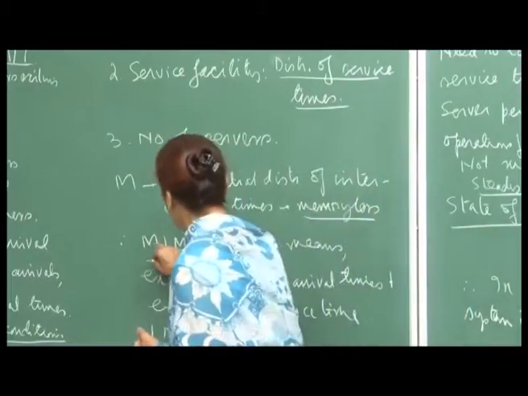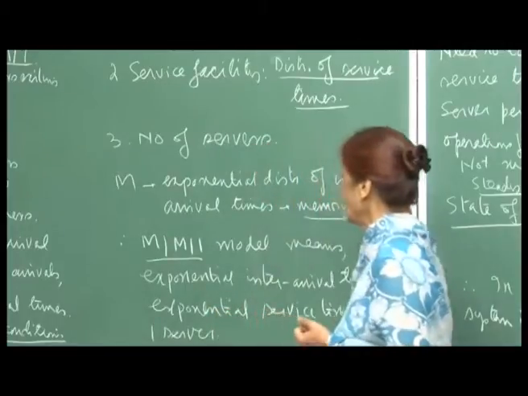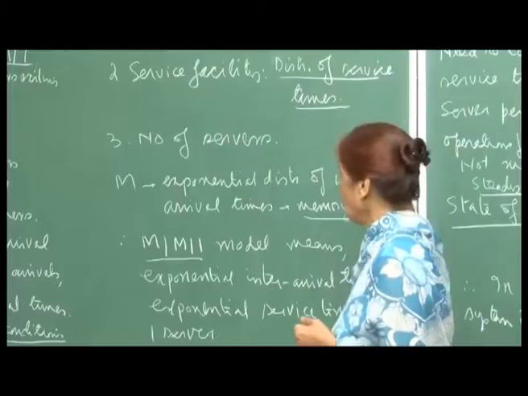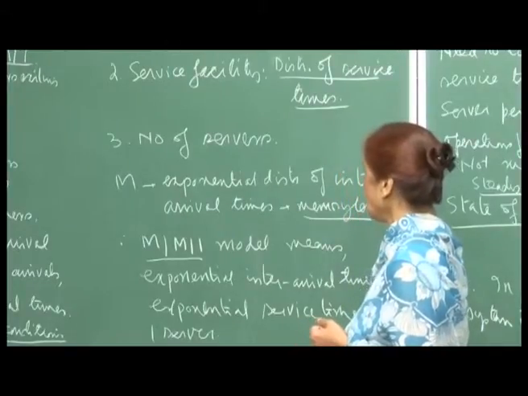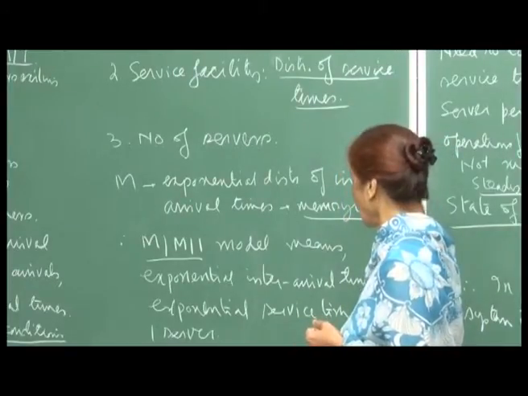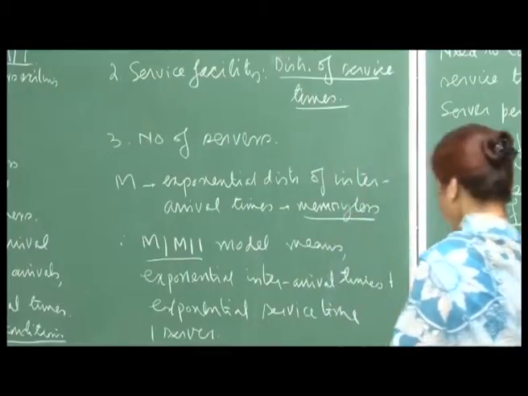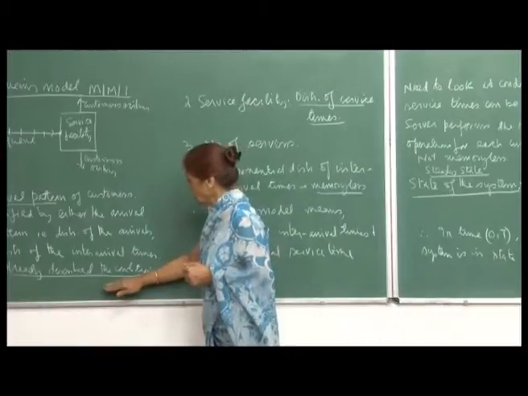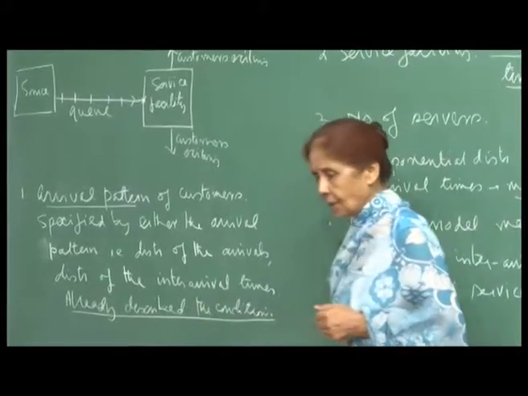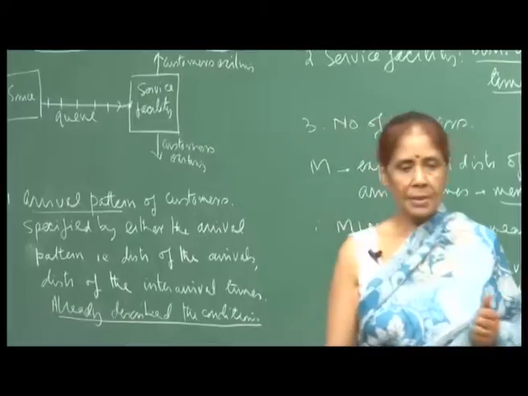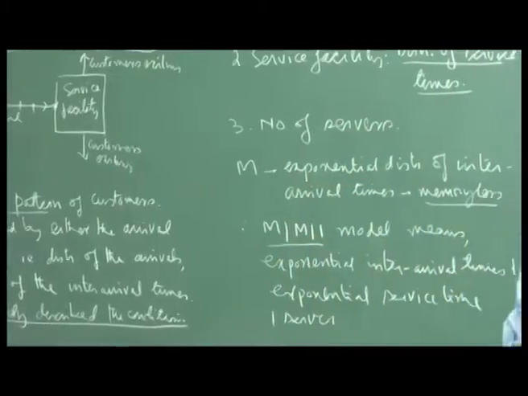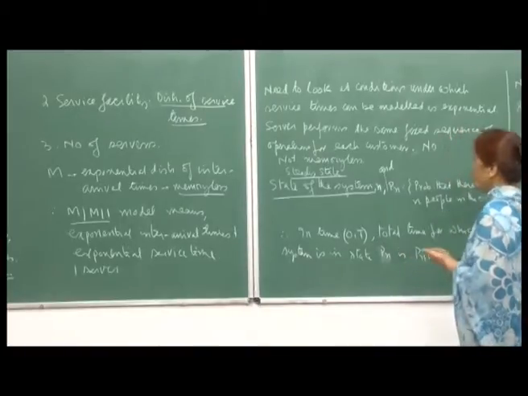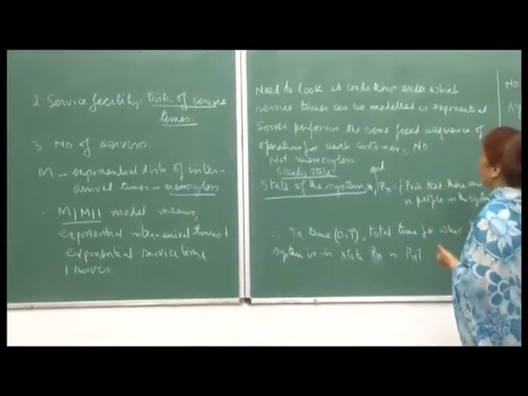First we will discuss the case when there is only one server at the service facility, and later on we will try to generalize the analysis to more than one server. Now, just as we specified the conditions under which we can model the arrival pattern by the Poisson process, we need to look at conditions under which service times can be modeled by an exponential distribution.